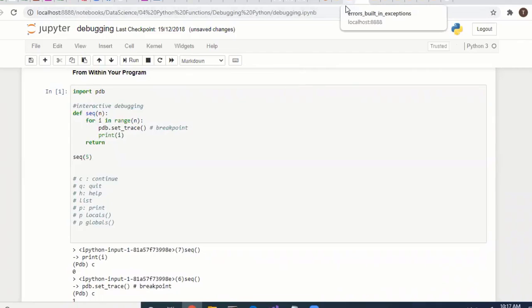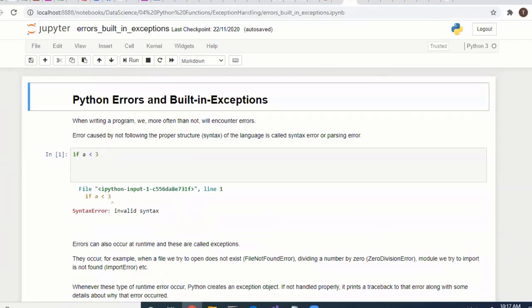We have seen debugging. Now, whenever you are writing a program and any exception comes, you have to handle it. That is a good practice for a programmer. So you have to handle errors and exceptions. When writing a program, we sometimes encounter errors, and we have to handle them. What is the error, and how do we handle it? In programming we can handle all these things.